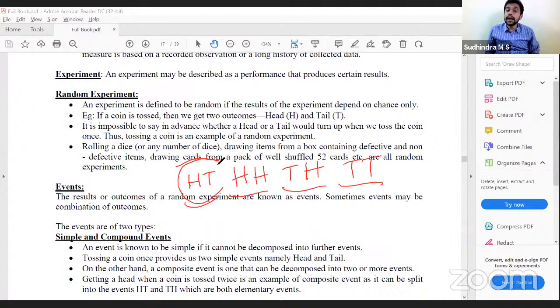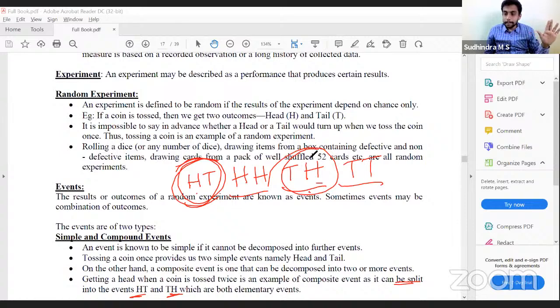Here, this head tail or tail head can be further decomposed because it can be split into events HT and TH. So this event of getting one head and one tail can be further decomposed into first head, second tail, and first tail, second head.